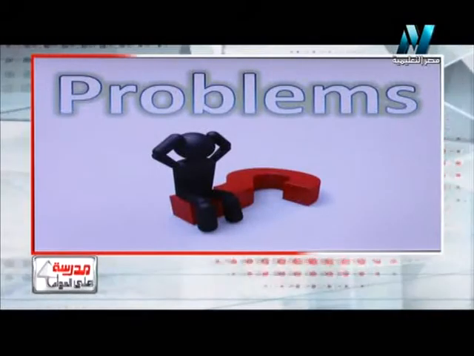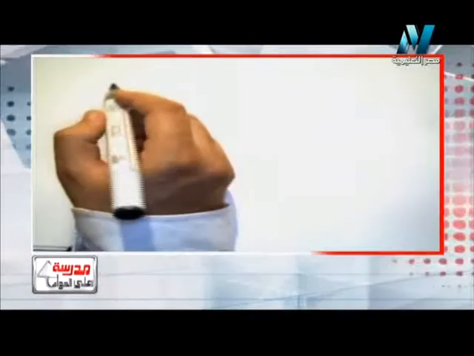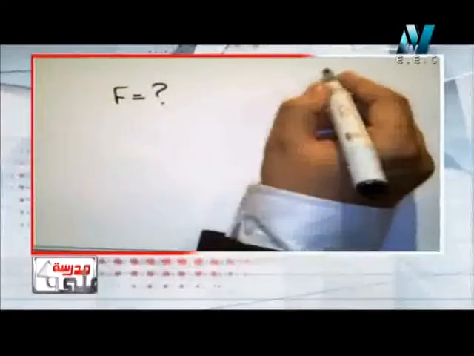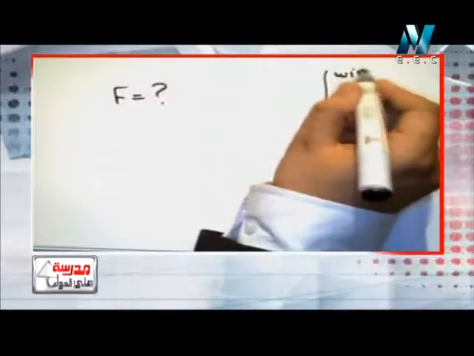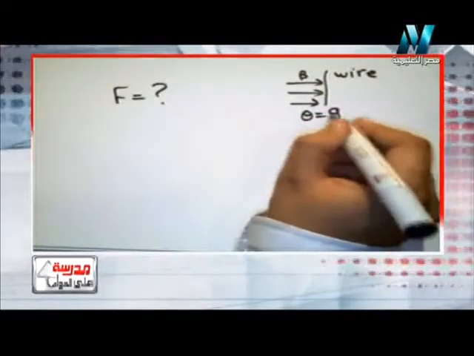But let's see. Okay. So he wants me to find the force when the wire is perpendicular to B, when the wire is perpendicular to the magnetic flux density, or to the magnetic field. This means that theta equals 90.